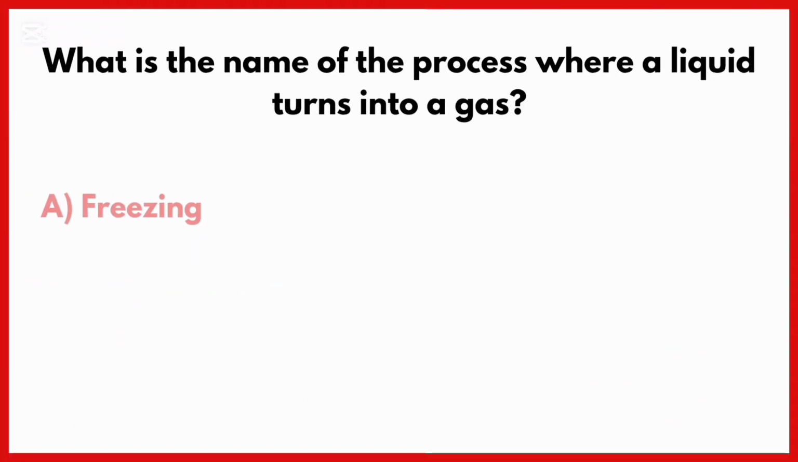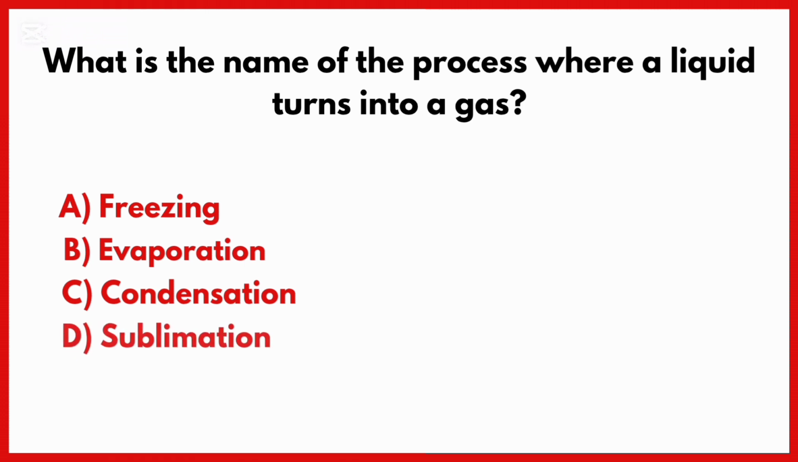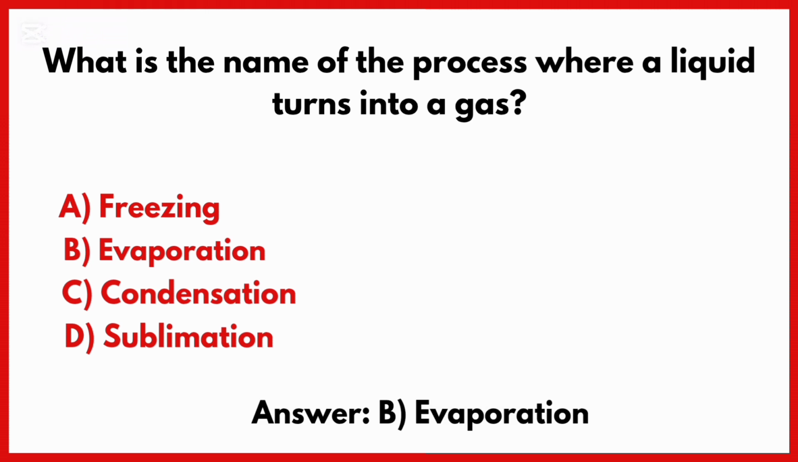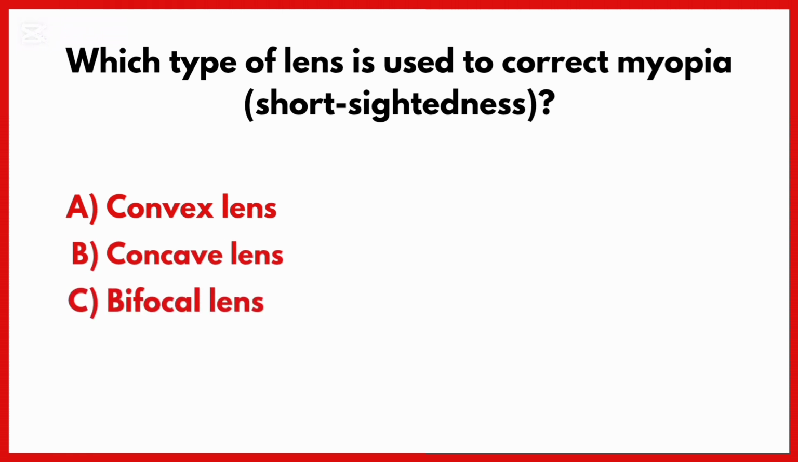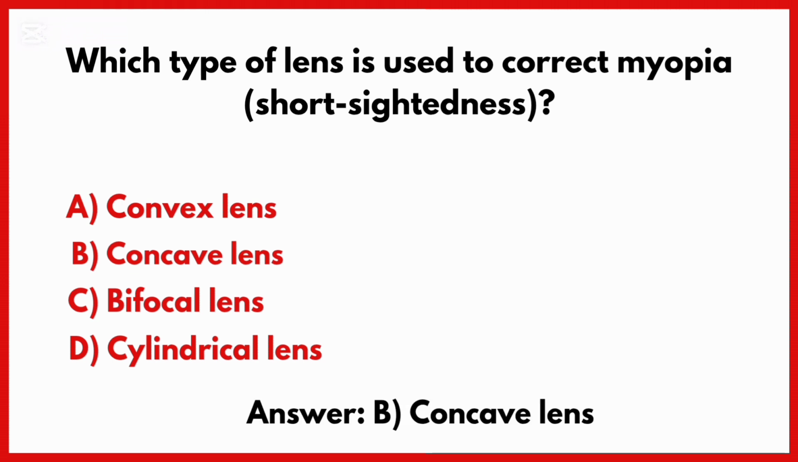What is the name of the process where a liquid turns into a gas? Correct answer is option B, evaporation. Which type of lens is used to correct myopia? Correct answer is option B, concave lens.